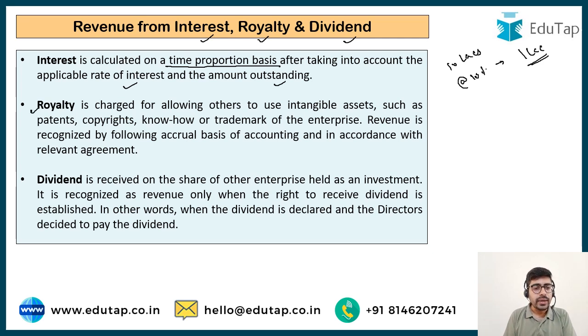Then is royalty. Royalty is received for the use of intangible assets. Suppose I have some patent, some copyright, some know-how, or some trademark, and I give it to someone else to use to generate revenue. For this usage, I am paid royalty at different intervals of time as per the terms of the contract I have entered into with the other person. So I had this patent, I gave it to someone else, and he agreed to pay me this much amount as per the terms of the contract.